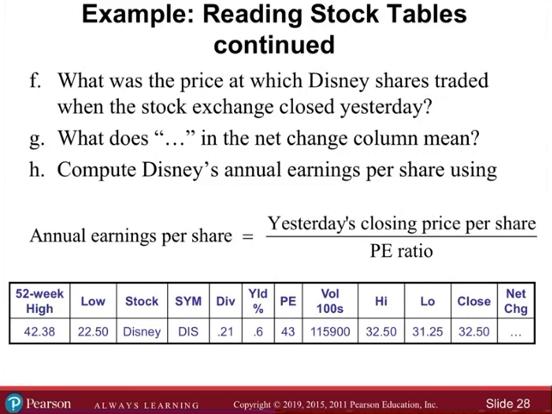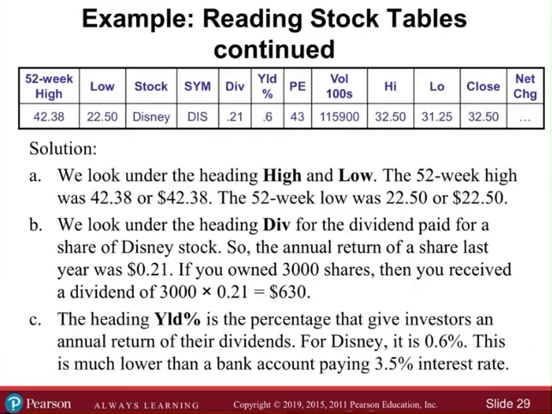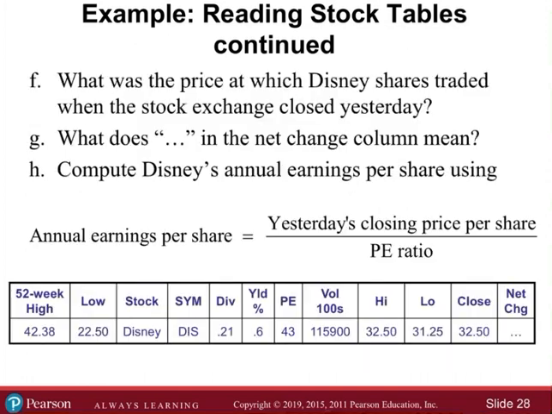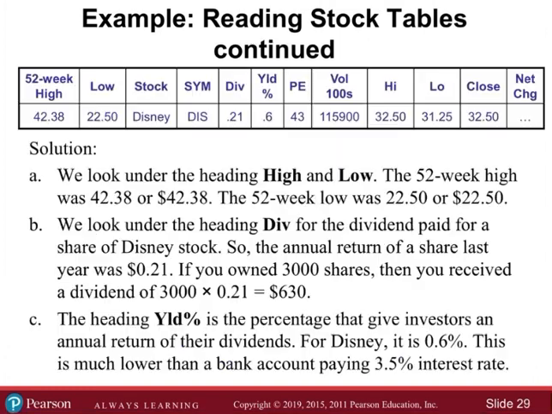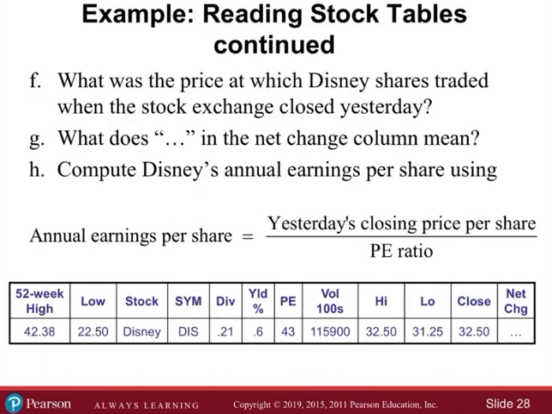So then is that 3,000 times 0.21? 3,000 times 0.21 is $630. So with this setup, if we had 3,000 shares of Disney, they would have paid us $630, right? So basically the dividend you see here is the amount that they paid per share, 21 cents per share.